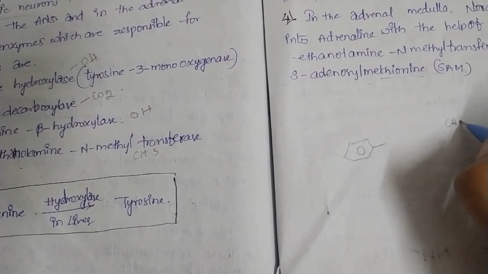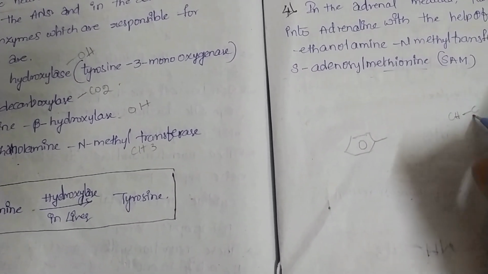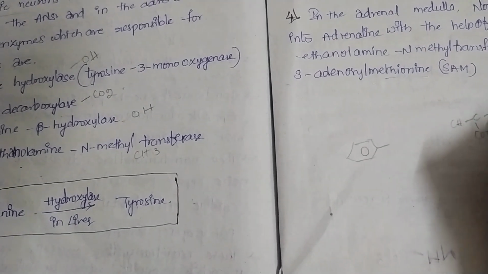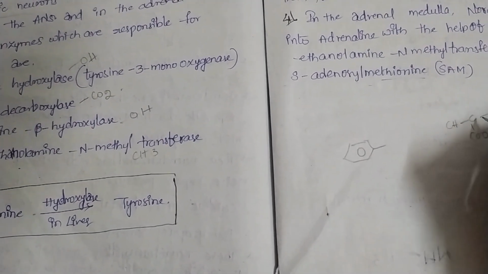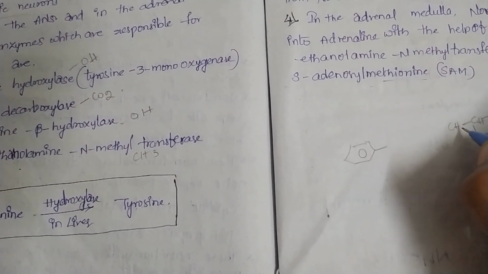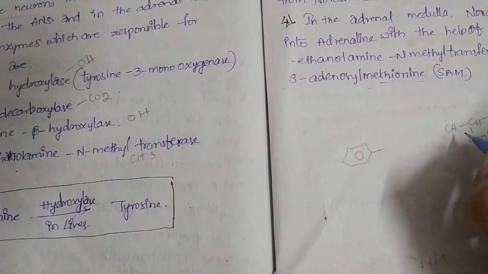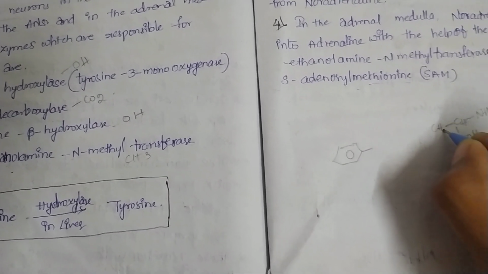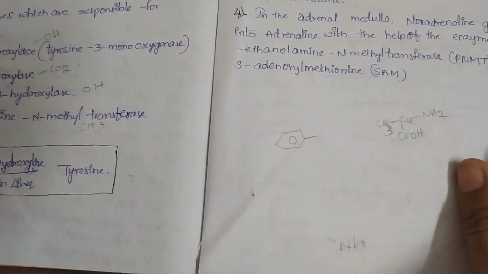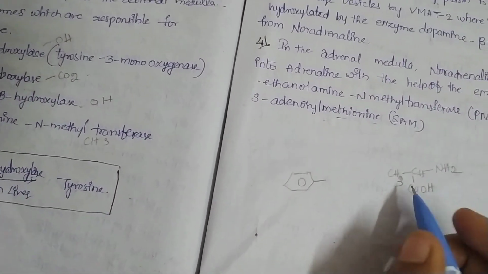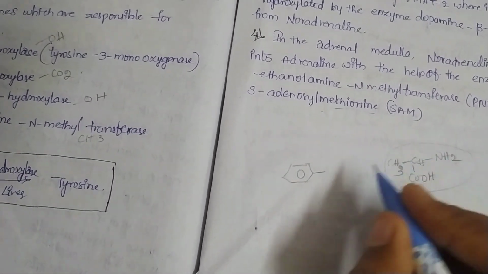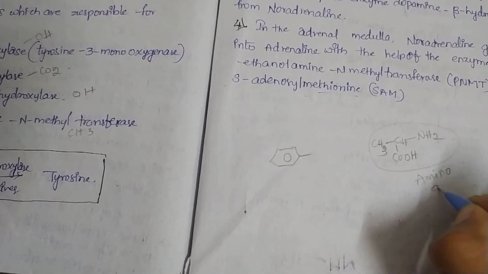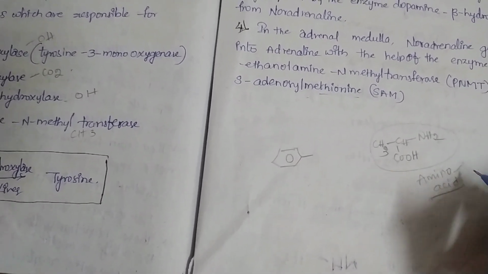Alanine is an amino acid containing a carboxylic group and an amine group. By name itself we can say that it contains an acid group and an amine group.